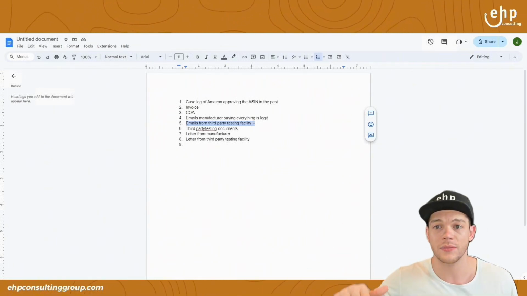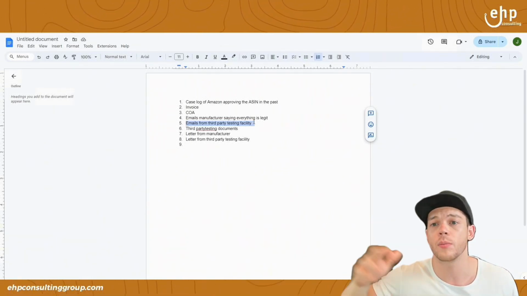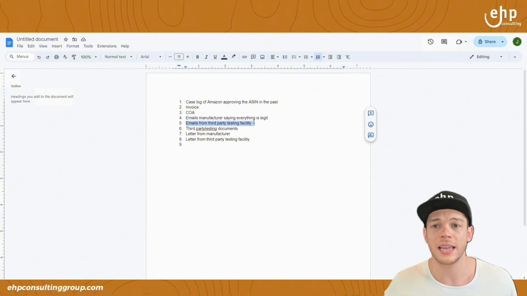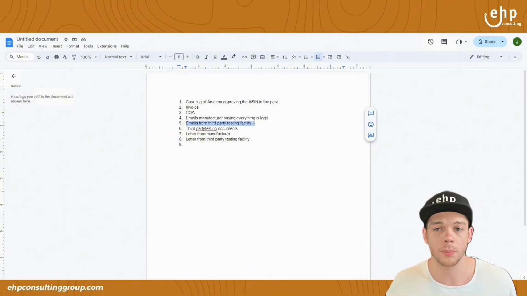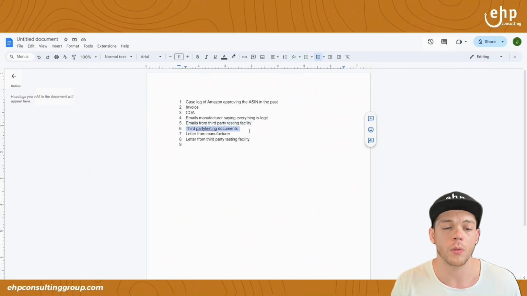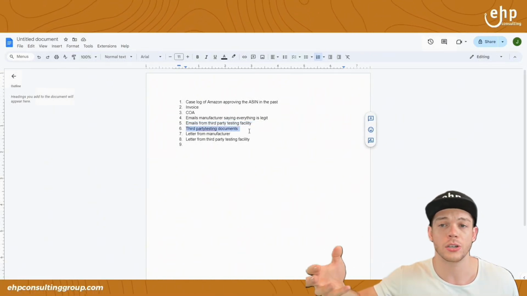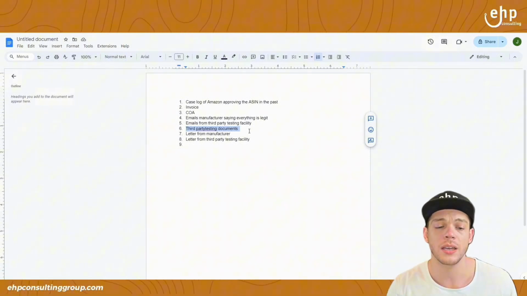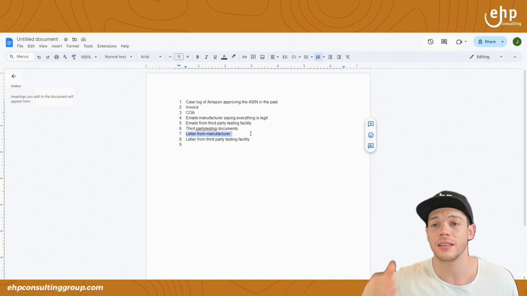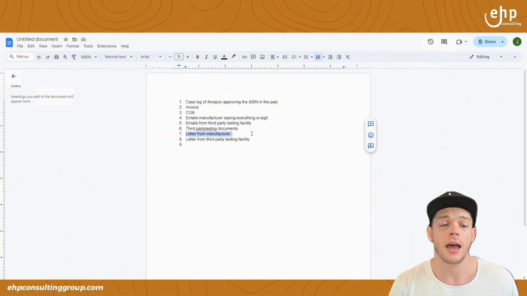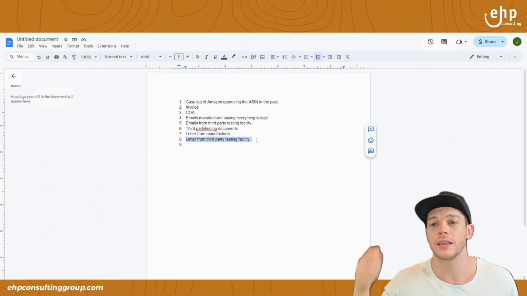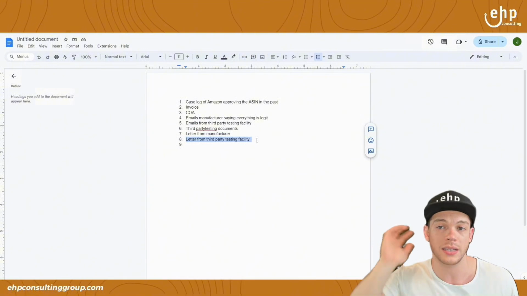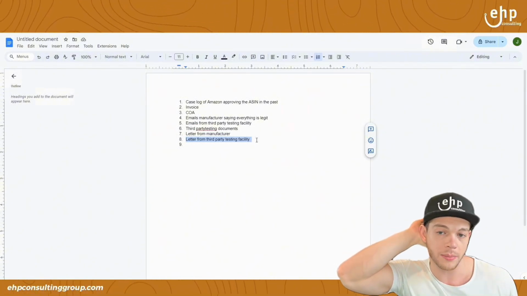Next, the third-party testing facility. We contacted them: was anything manipulated? They said no. They said that they made a mistake. There were too many Amazon emails or something like that. And then we had the third-party testing documents that showed that our product has been approved by the third-party testing facility. Then we got a letter from the manufacturer saying that everything is authentic. And then we got a letter from the third-party testing facility that said everything is authentic, and they initially made a mistake. So it's on the third-party testing facility that said they initially made a mistake.